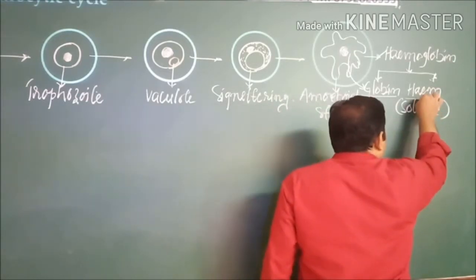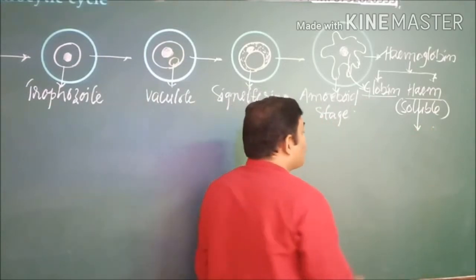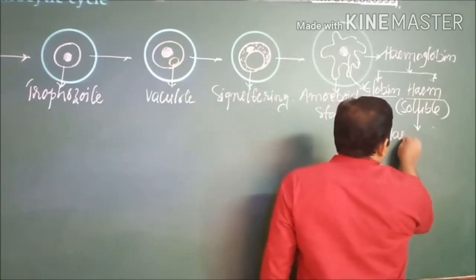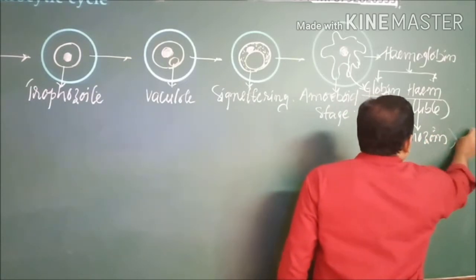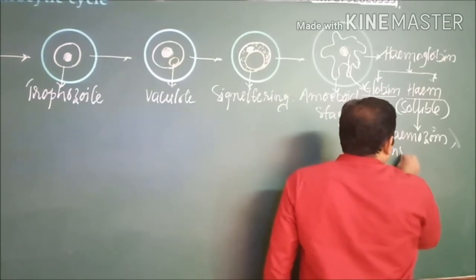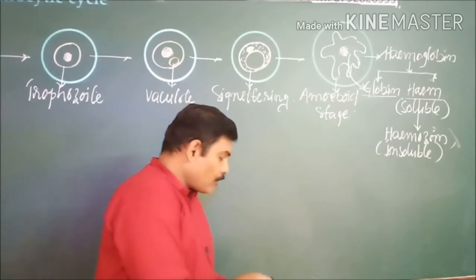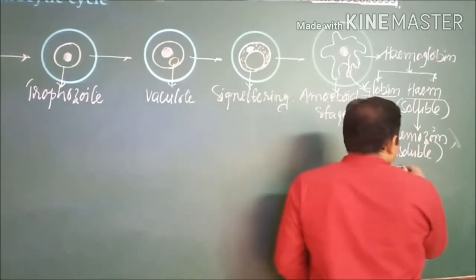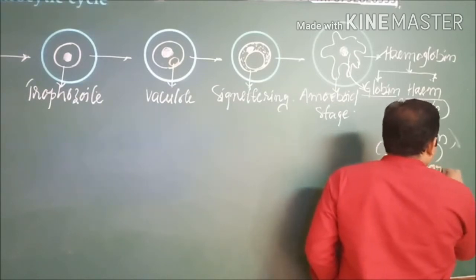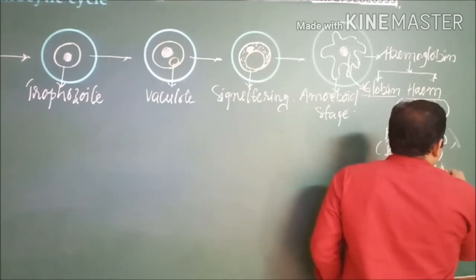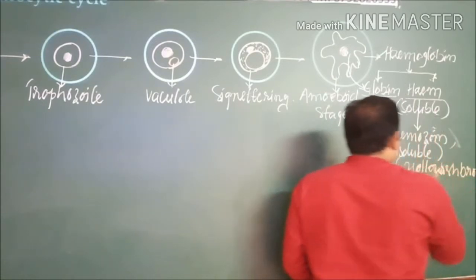Then the soluble heme turns into insoluble hemozoin. This hemozoin is insoluble. It's a very important thing. And this hemozoin is yellowish brown in color.